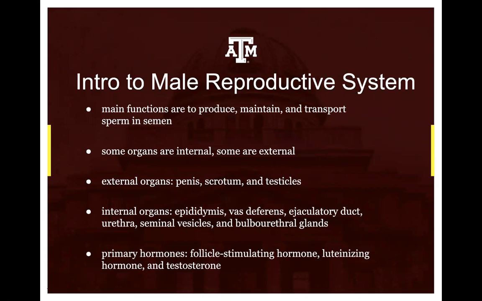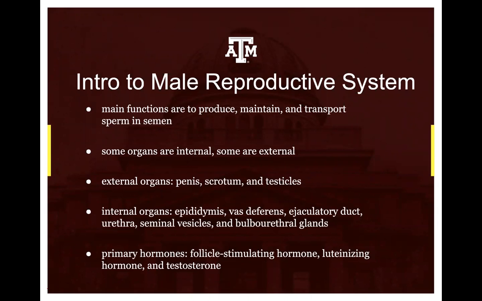The male reproductive system consists of a number of sex organs that play a role in the process of human reproduction. Most of these organs are located outside the body and others are located inside the body. The main function of the male reproductive system is to produce, maintain, and transport sperm and the protective fluid, semen. The external structures include the penis, scrotum, and the testicles. The internal organs, which are also called accessory organs, are the epididymis, vas deferens, ejaculatory duct, urethra, seminal vesicles, prostate glands, and the bulbourethral glands.